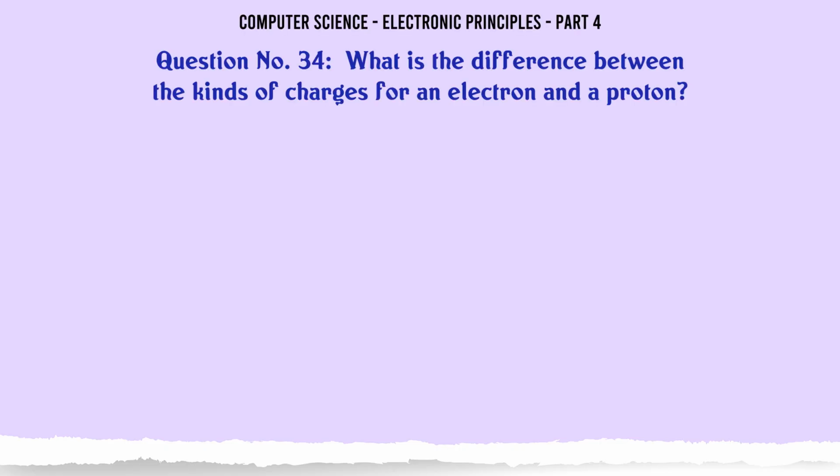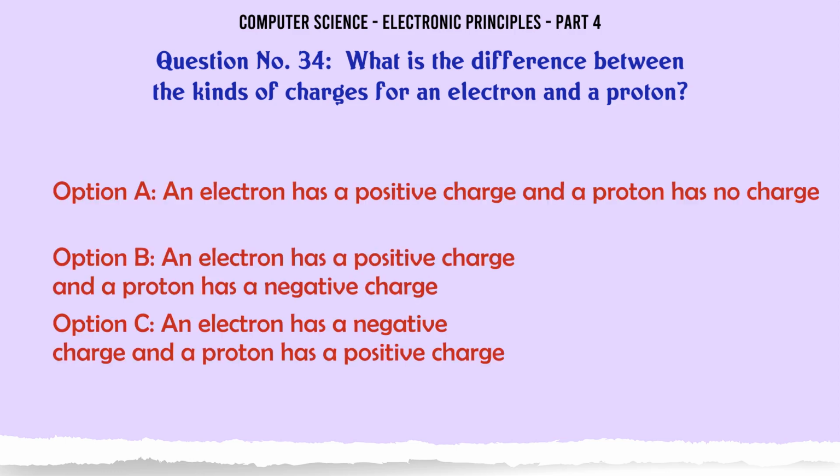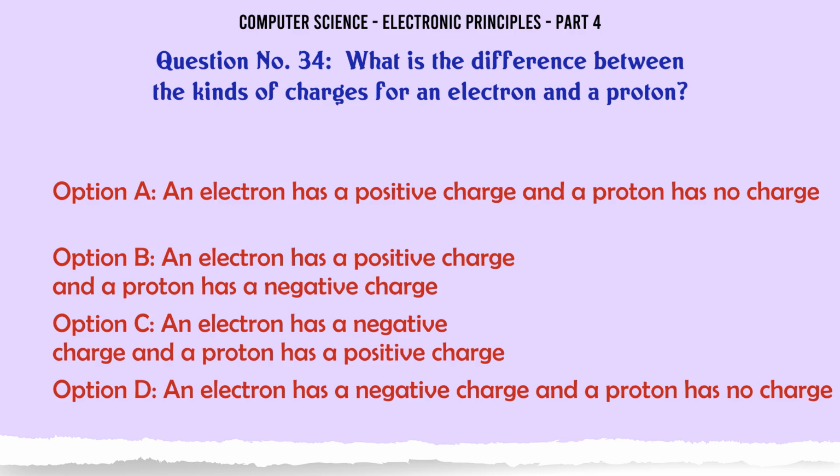What is the difference between the kinds of charges for an electron and a proton? A. An electron has a positive charge and a proton has no charge. B. An electron has a positive charge and a proton has a negative charge. C.